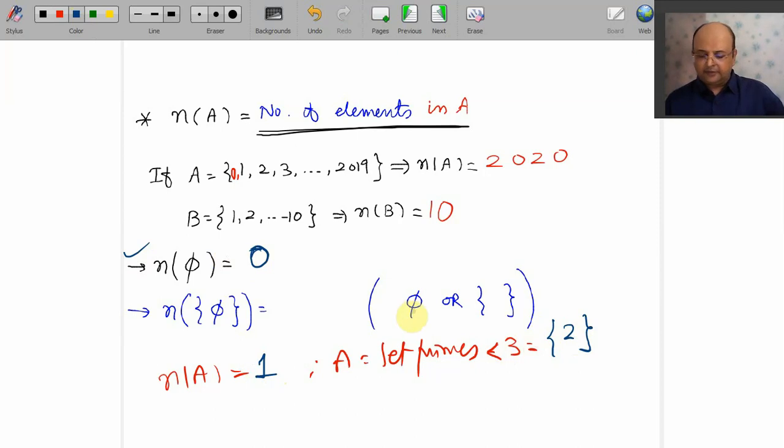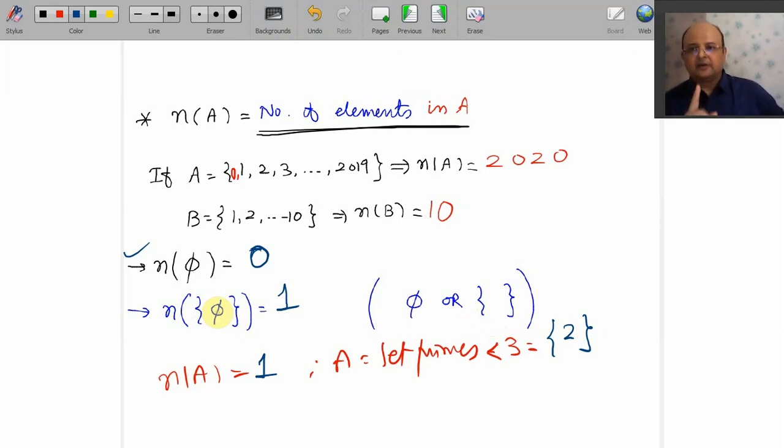You know that your empty set is either denoted by phi, or it is denoted by just 2 curly brackets, nothing in between. But this is not an empty set. You will say, sir, it is phi, but it is phi with curly bracket. So this set has one element, namely phi. So N of set of phi is 1. So careful, dears.